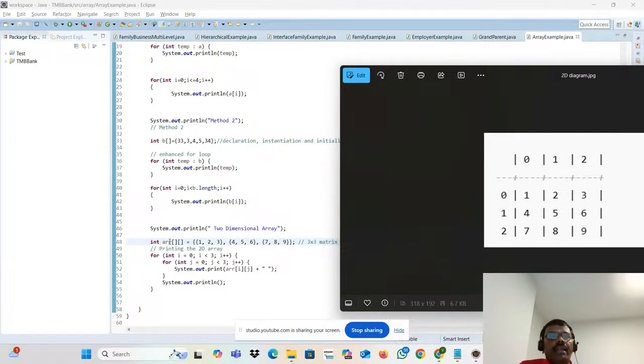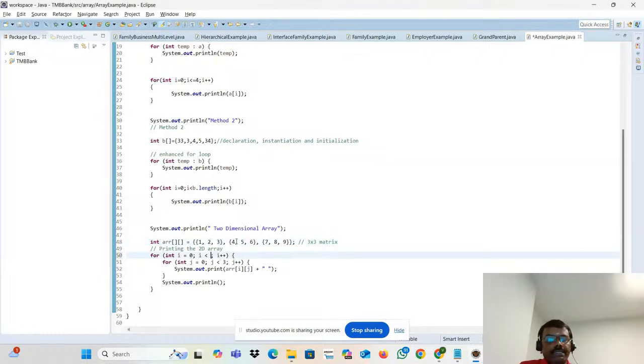You can put arr.length. You can put it in such a manner. If you don't know the size, you can put arr.length. Here also you can put arr.length.